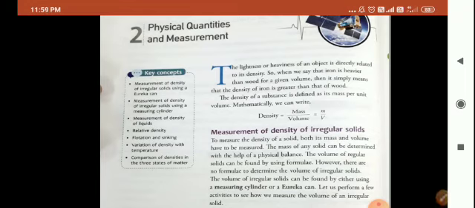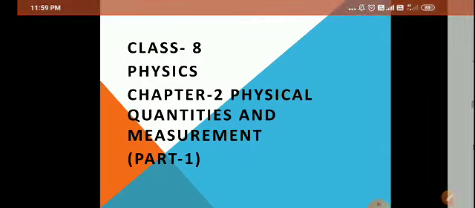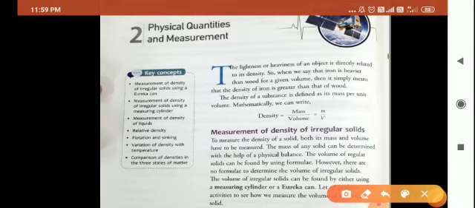So what is the density? This simply tells how much mass is spread over in a unit volume of the substance. And what is the unit volume? Unit volume is that volume in which the side is either 1 centimeter or 1 meter.